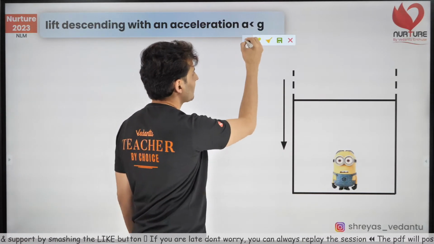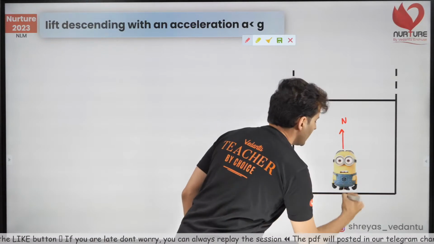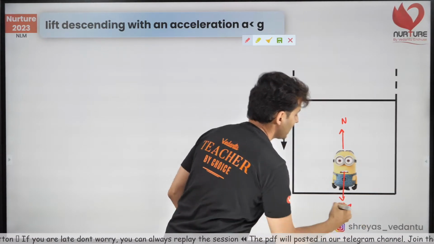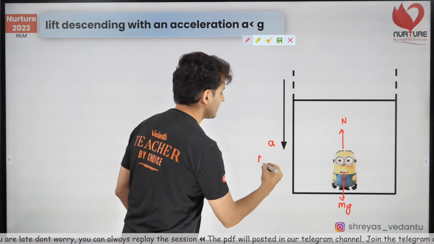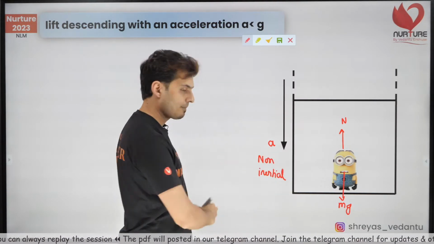So here is the thing. There will be one normal. There will be mg. The lift is accelerating downwards. It's non-inertial, of course.